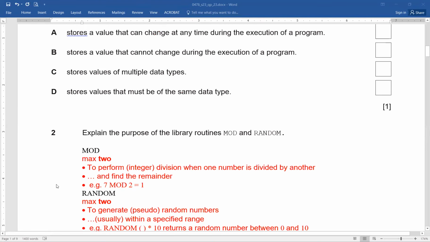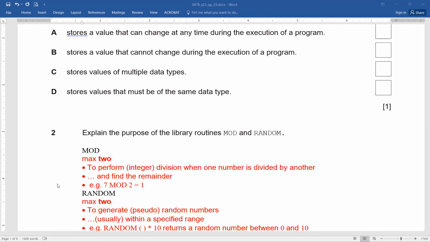Question number 2. Explain the purpose of library routines, mod and random. By the way, I hope that we remember what library routines are. Yes, functions which are ready-made and available to us. We only have to use them. So for that, we need to know the purpose and the syntax of these functions.